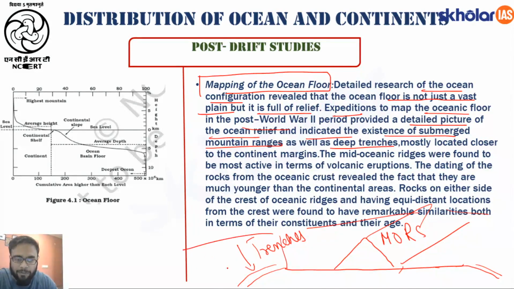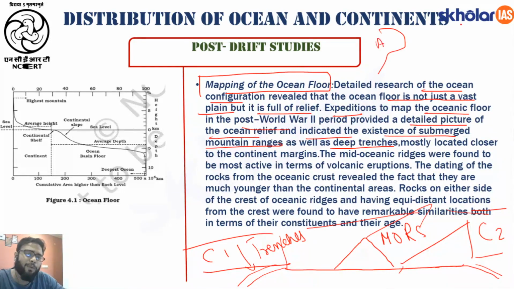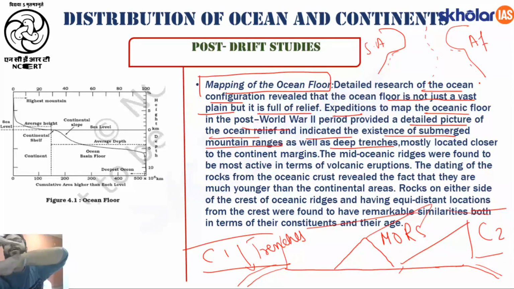Now here we will have a continent C1, here we will have a continent C2, right? So in the middle of the oceans, for example, this is South America. Here what do we have? Here we have Africa. In between we will have the mid-oceanic ridges, and at these locations along the edges where the oceans and the continents meet, the ocean floor is moving below the continents, and these locations are called trenches.